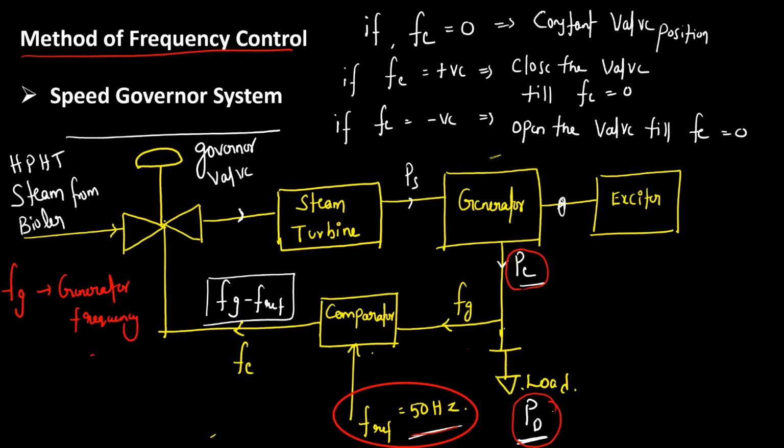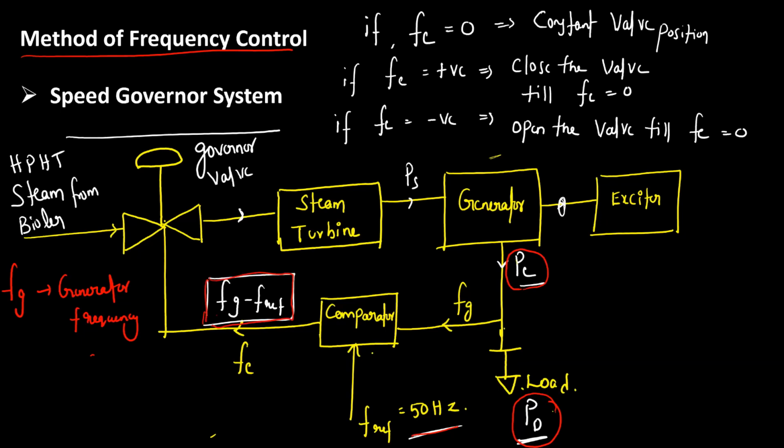We feed both to a comparator. The comparator measures them and produces an error signal. The error is nothing but the generator frequency minus the reference frequency. Fe is generator frequency minus the reference frequency, as you can see here.